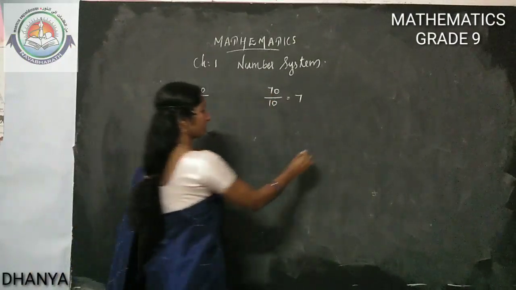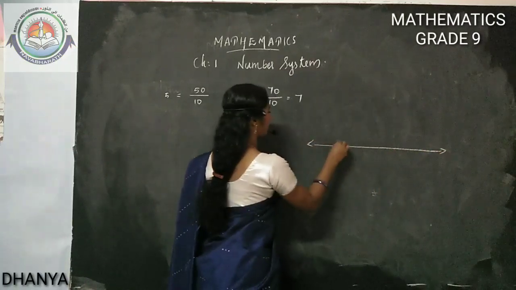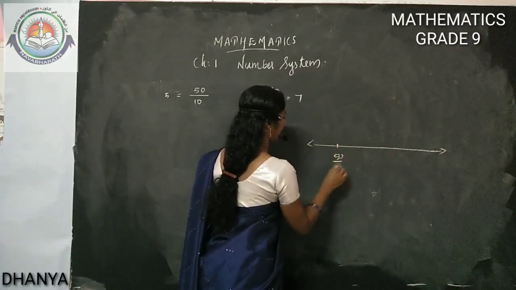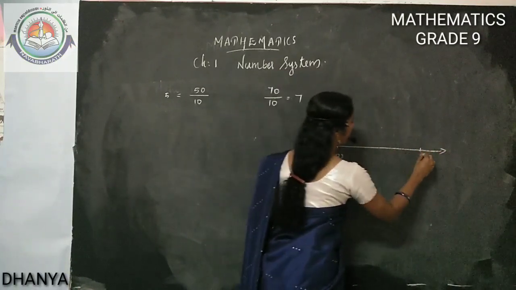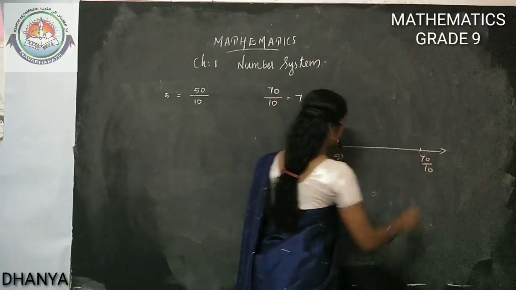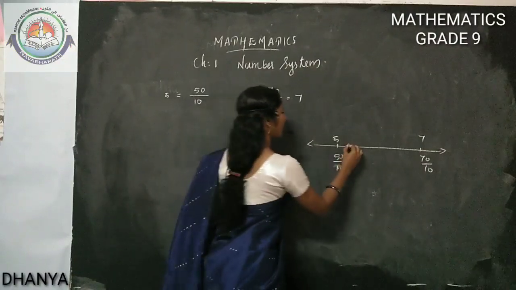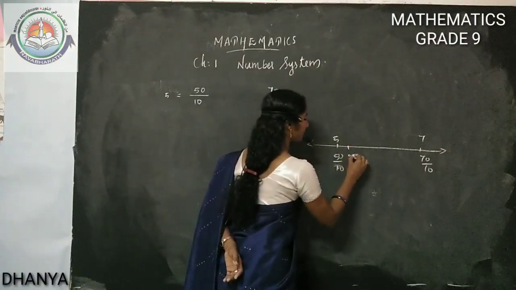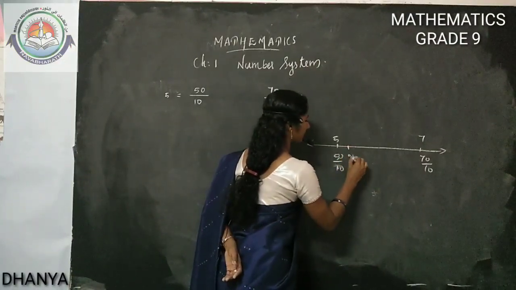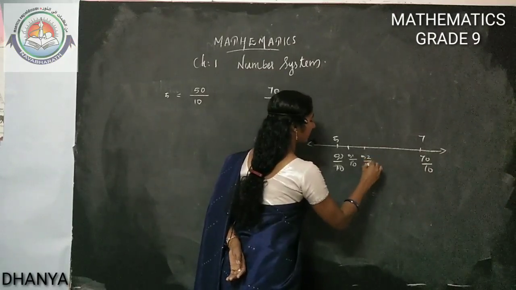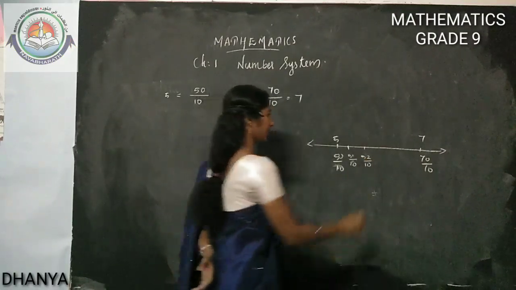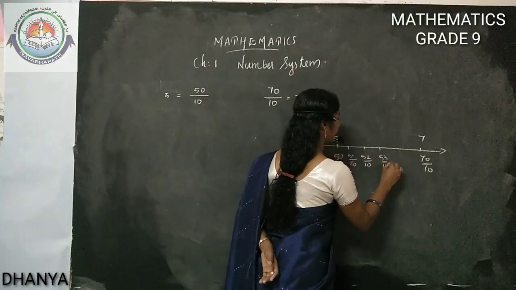Correct now? Yes. In between 50 by 10 and 70 by 10, how many numbers are there? That you know. Because in the number line you will mark 50 by 10 as 5 and 70 by 10 as 7. So what will be the next number? 51 by 10. Second number, 52 by 10. Third number, 53 by 10.